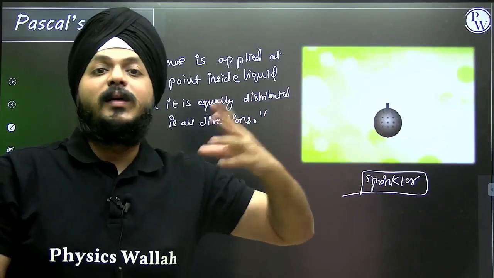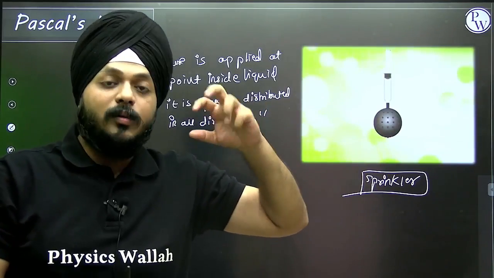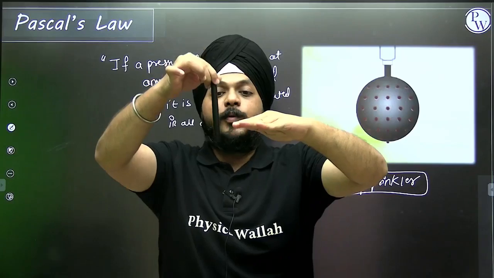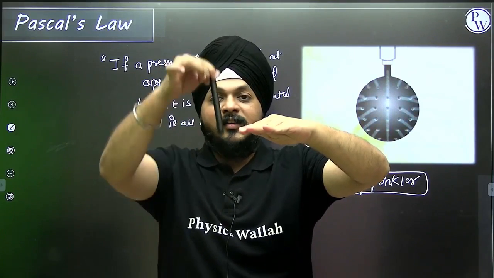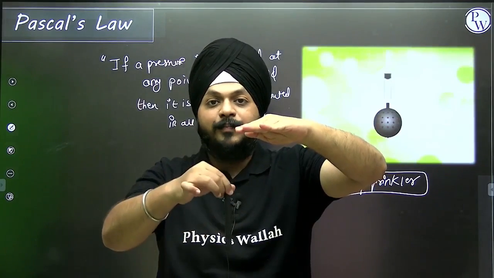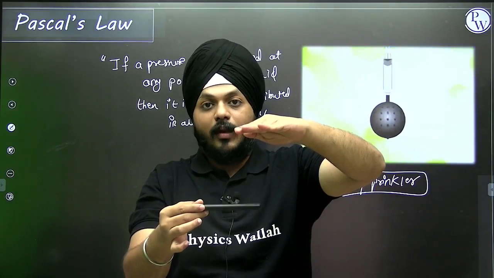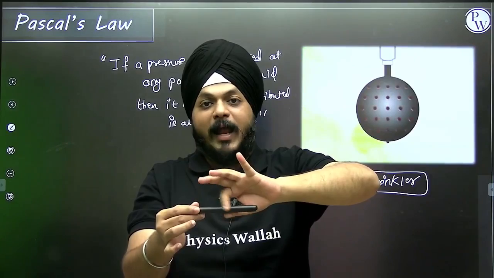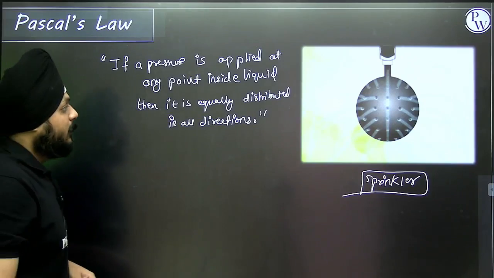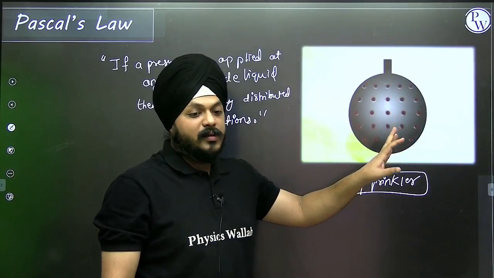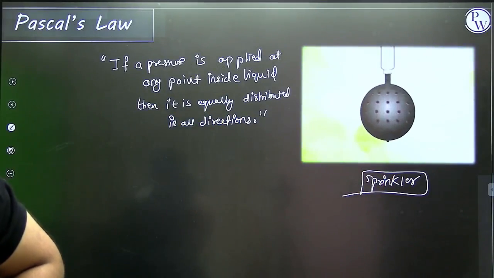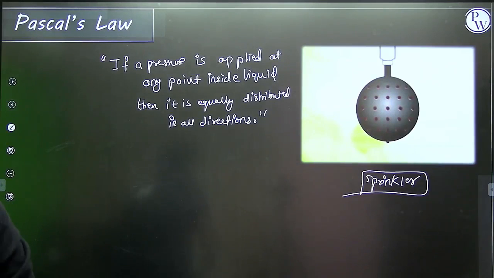In another sense, to understand Pascal's law more conveniently, let's take another example. Suppose this is the surface of the water and an object is immersed inside the liquid. We are applying a pressure, and that pressure changes with depth. At a specific depth, whatever pressure the object applies is equally transmitted in all directions through the fluid. I think the sprinkler is the best example to understand this.